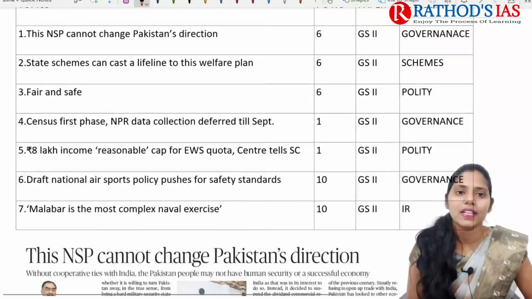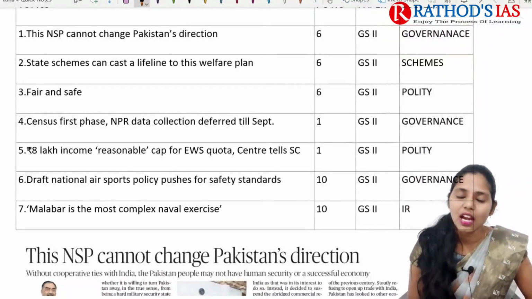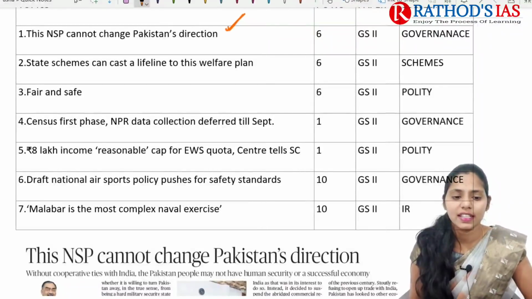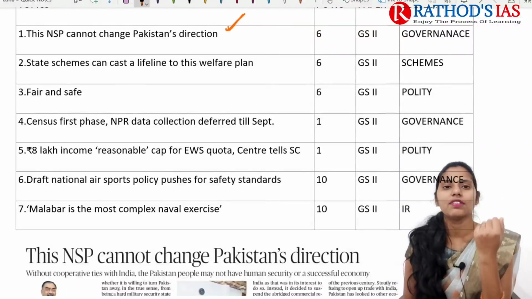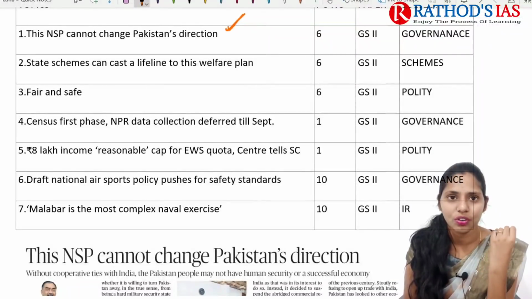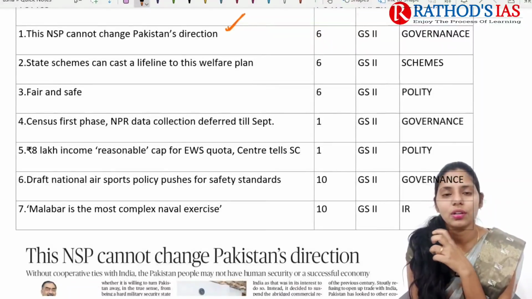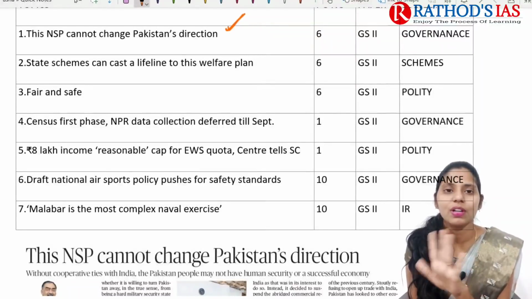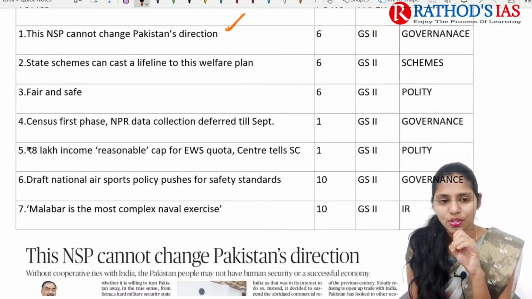So the first topic is about NSP, the NSP of Pakistan, but here we are going to discuss this NSP regarding the Indian context. So first you need to know what this NSP is, what the need of NSP is, and what the different types of challenges or threats we are facing, because we are discussing this national security policy regarding India's context but not Pakistan. So this is very important from our governance point of view.